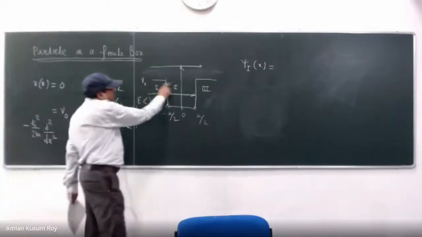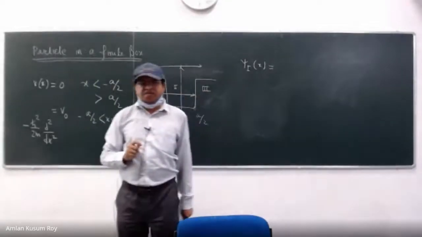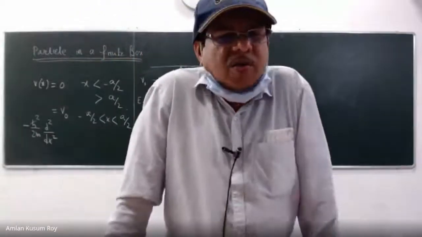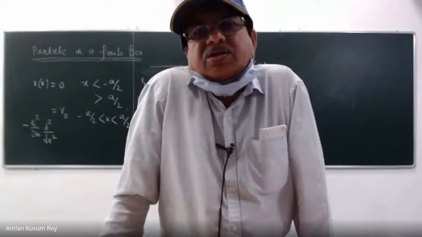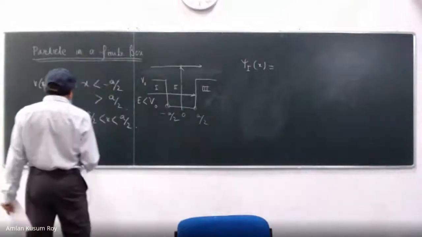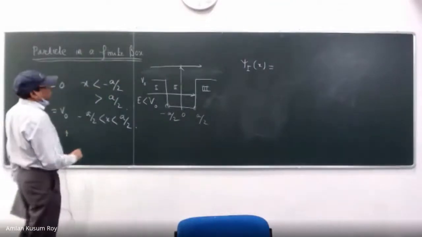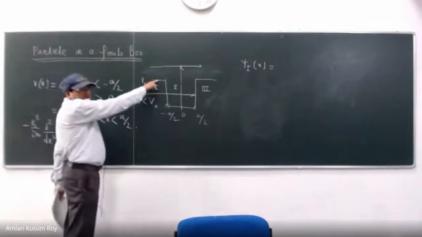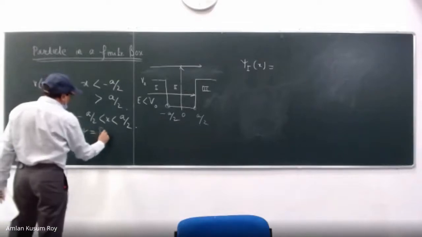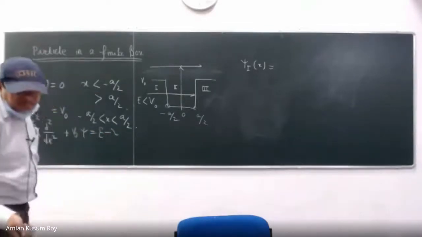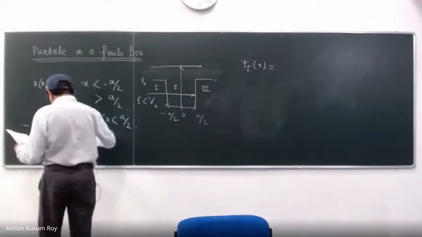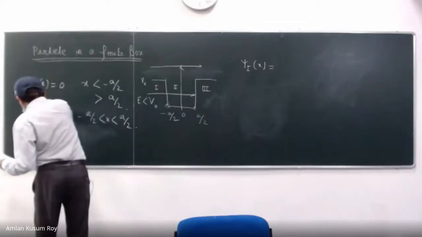Write the Schrodinger equation for region 1 and region 3. Just by looking, you will not get quantum mechanics, right? Region 1 and region 3 have the Schrodinger equation; you verify that they are actually the same, and region 2 will be different. Should there be a V0? So in region 1 I have a V0, right? So V0, sorry, E psi. So let us erase this.